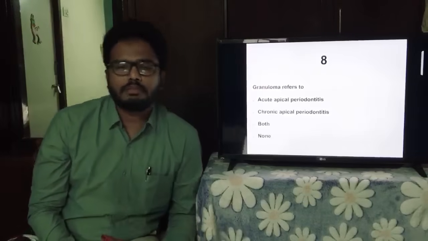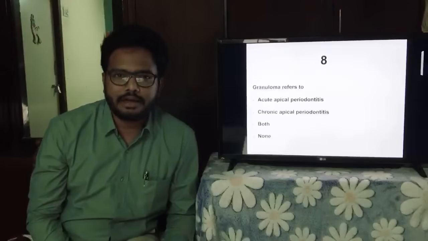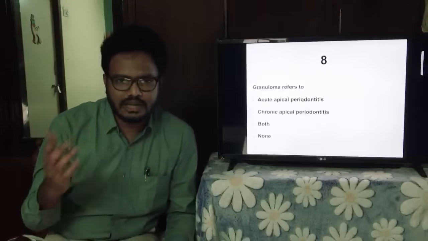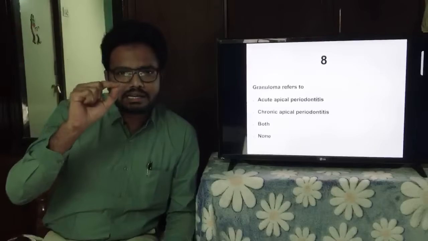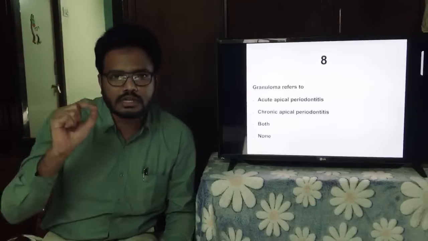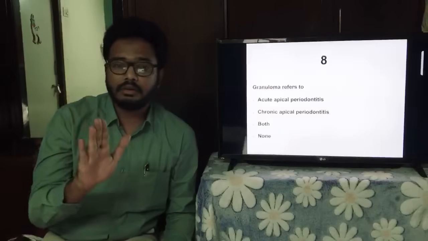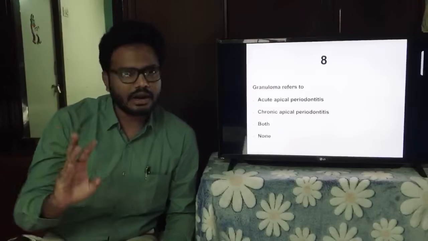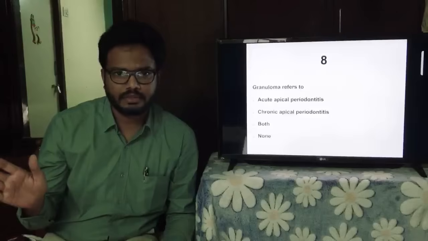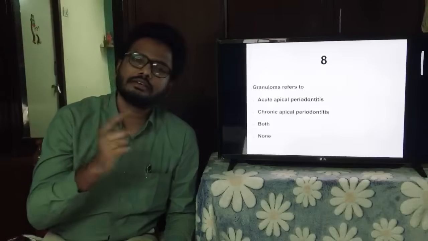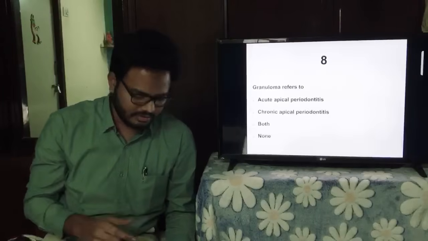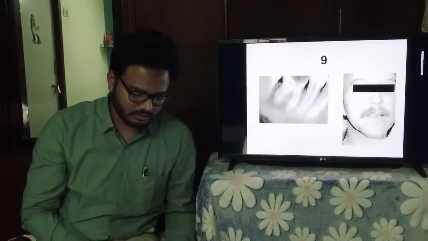Exactly. So chronic apical periodontitis is also called granuloma. As you know, the size of a granuloma is less than 1.5 centimeters. Clear-cut, well-defined radiolucency. It's a chronic case, so it is asymptomatic. Remember, chronic apical periodontitis is asymptomatic. However, you'll find radiographic changes, as we have been discussing. So option B is the right answer.